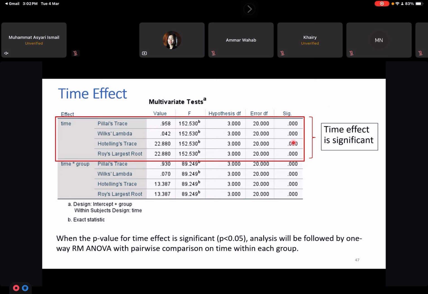If this is significant, it means that there is a significant change from time 1 to time 2, but we do not know in which group this happened. Did it happen in the intervention group or in the control group? So we have to do the pairwise comparison separately for the intervention and control groups. Okay, so I will show you how to do it.